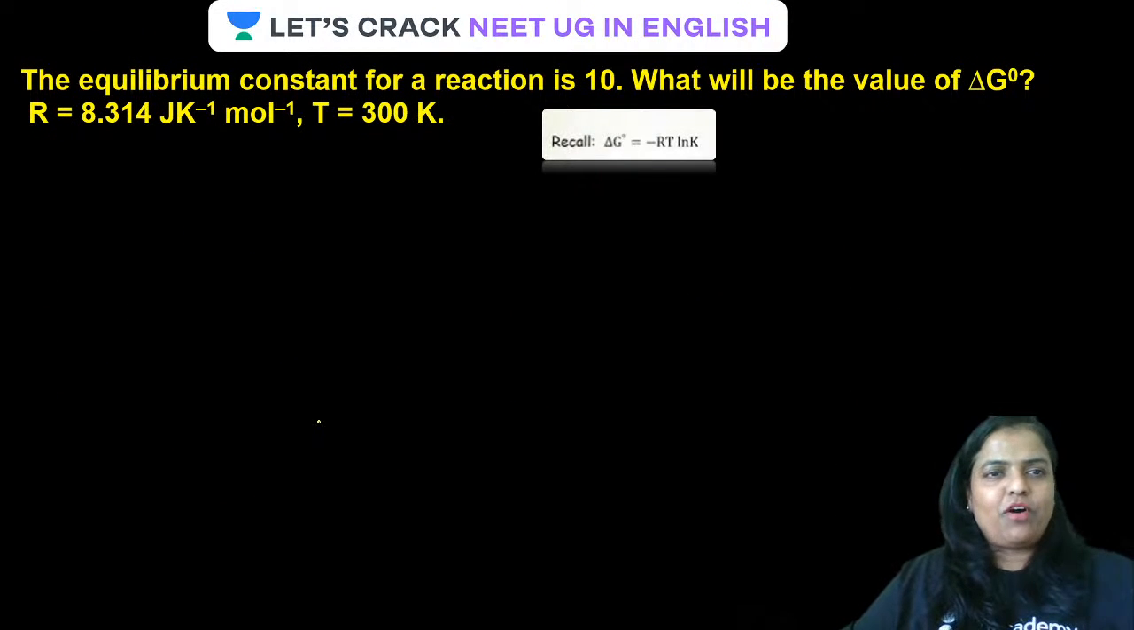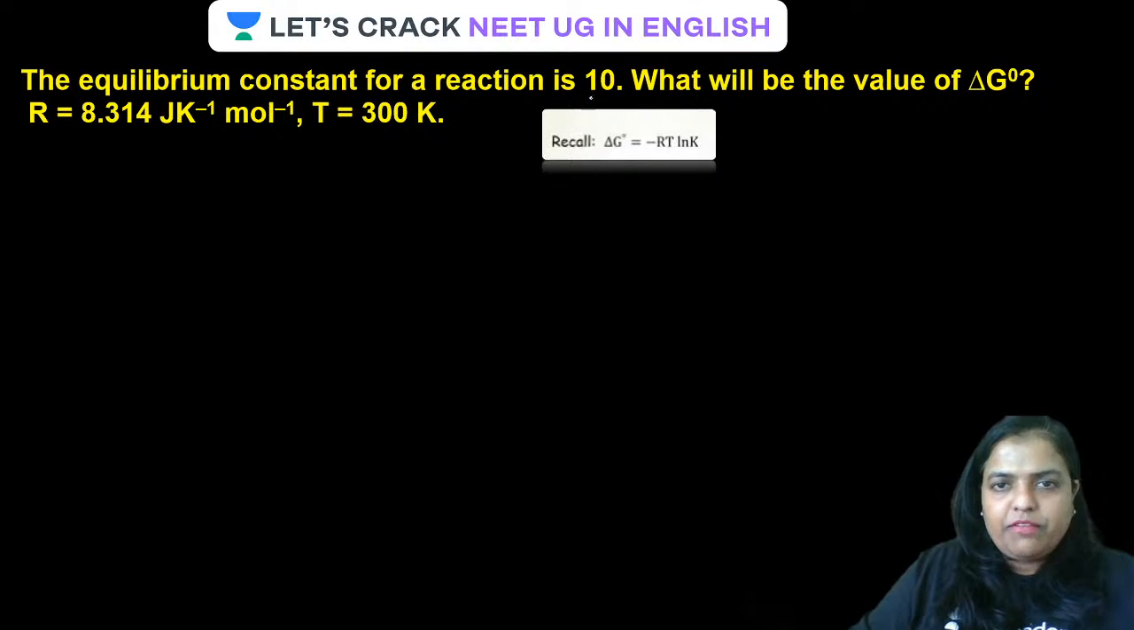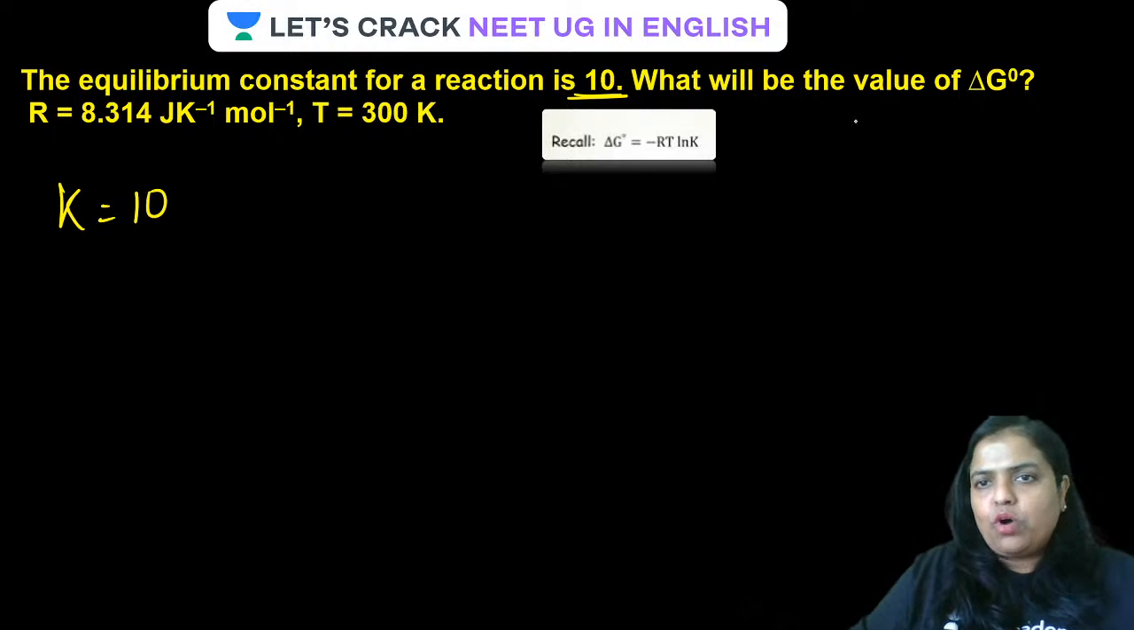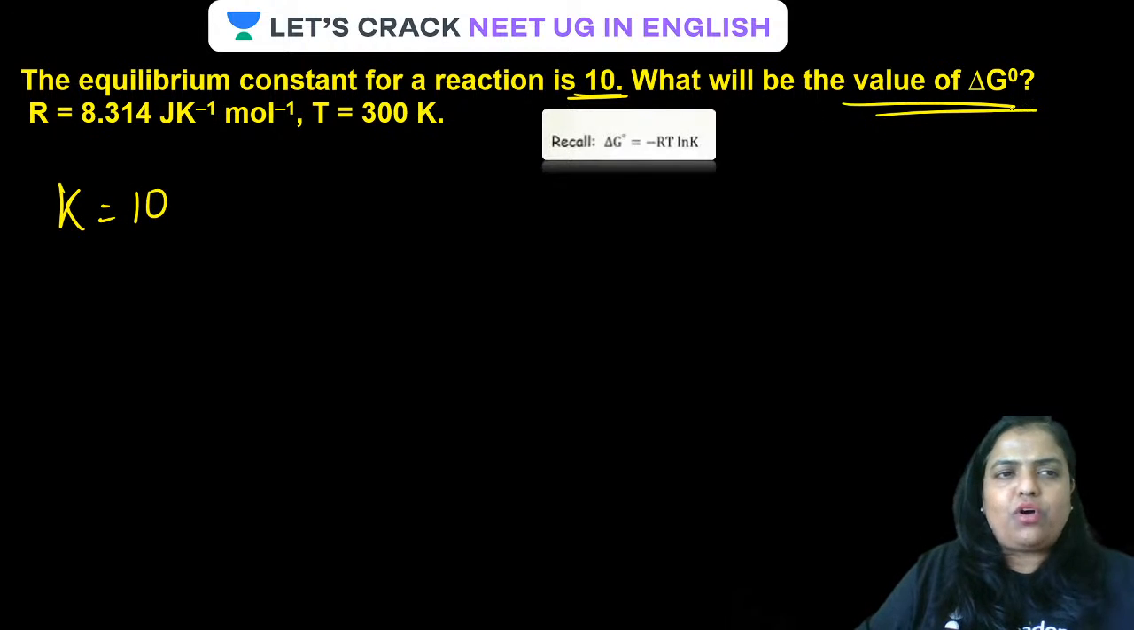Now let us go ahead with another question, guys. The equilibrium constant for a reaction is 10. What is the value of K? K is 10, guys. What will be the value of delta G naught? Very simple question. R is given, temperature is given, formula is known.